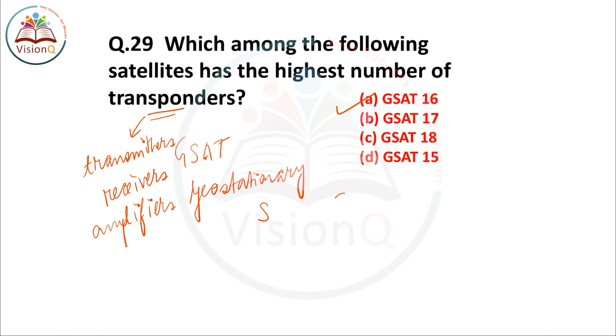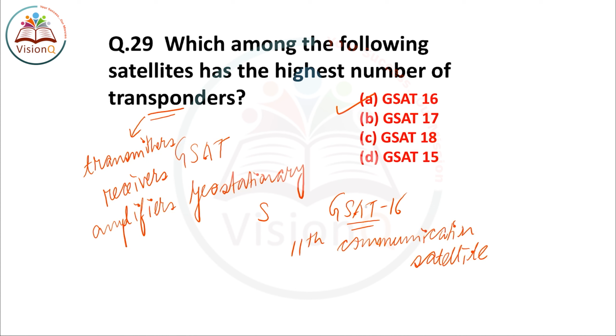If I talk about GSAT 16, this was the 11th communication satellite launched by ISRO. This satellite has the highest number of transponders, equal to 48. It was the first satellite launched by ISRO which carried the highest number of transponders. It was launched by the launch vehicle of the European Space Agency, whose name was Ariane 5.